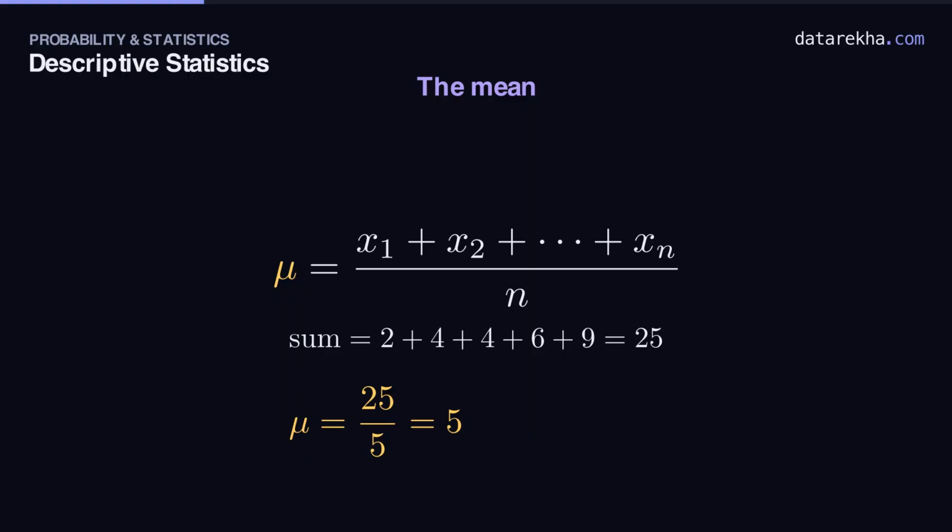Here's the picture behind it. If every student had scored the same, but the total still added to 25, each would land on 5. The mean is the great equalizer.